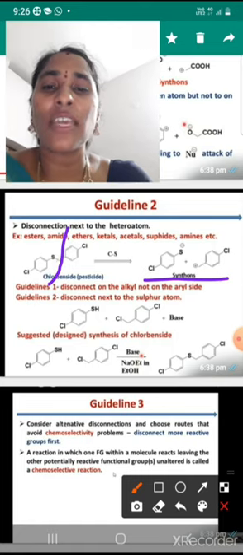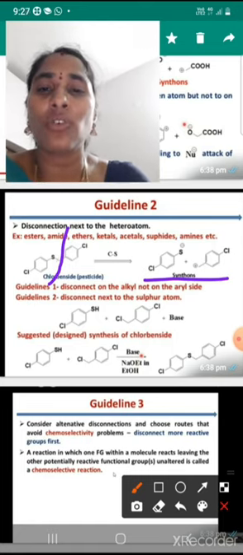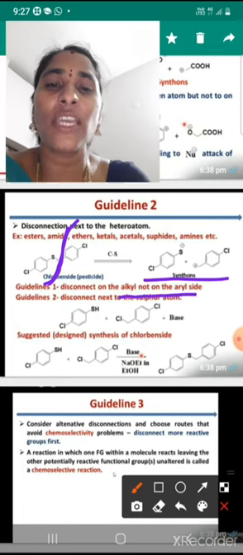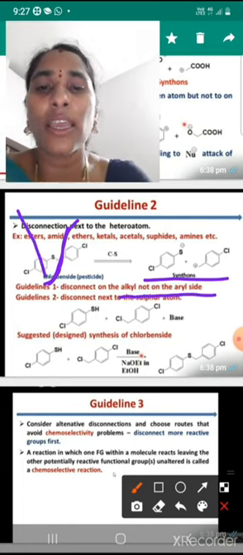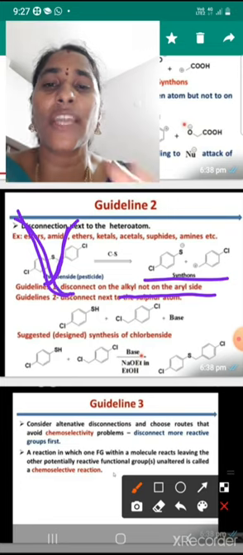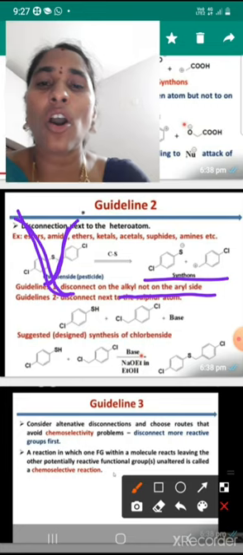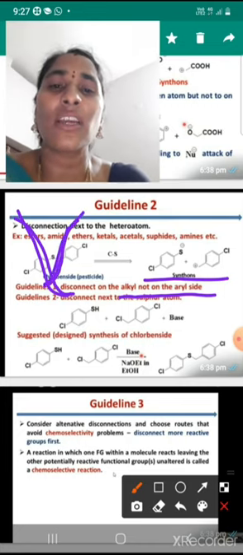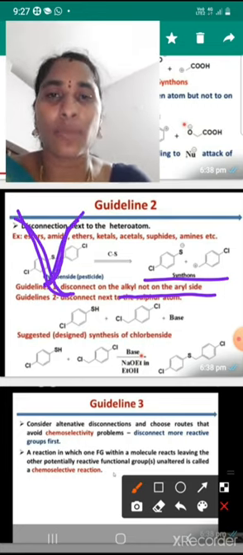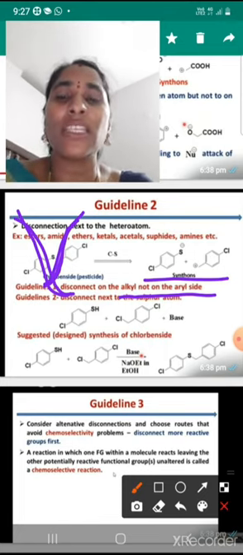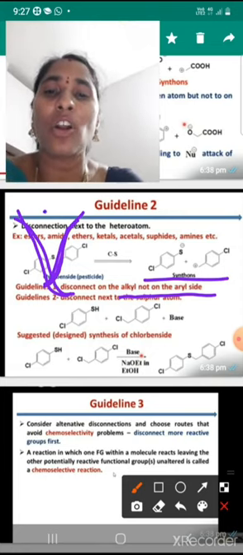So guideline 1 says disconnect on the alkyl side. Only this side is possible, not the aryl side.